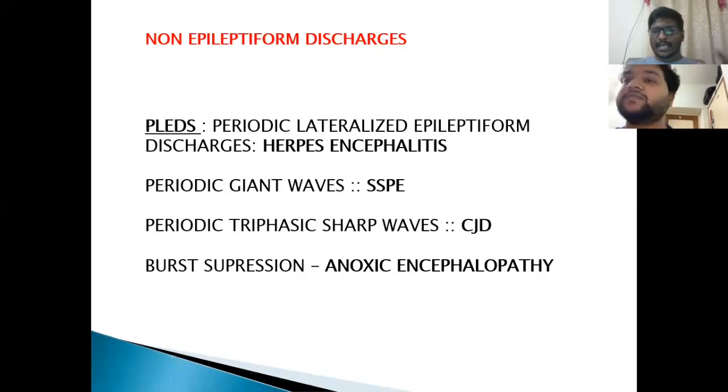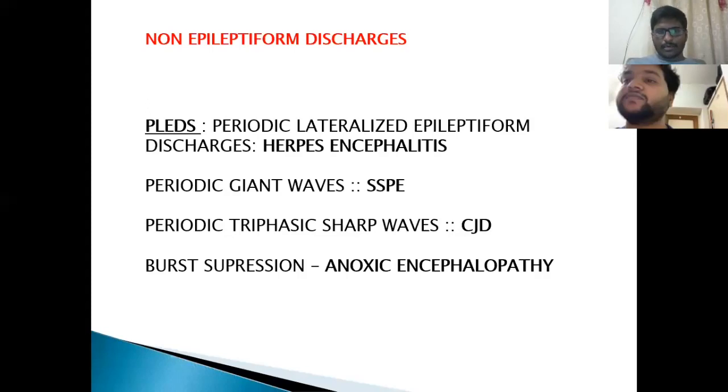Usually what happens is in herpes encephalitis the temporal lobe is affected, so discharges will come from that, that is periodic lateralized. So they are lateralized to the temporal lobe. What does periodic mean? Usually in the EEG description, whenever you see sharp slow waves repeating, that is the periodic pattern. So there are 3 types of pattern: one is the periodic, another is the rhythmic pattern, and the spike and wave discharges. If you have more than 6 waveforms repeating periodically, that is called periodic. That is periodic lateralized epileptiform discharges.